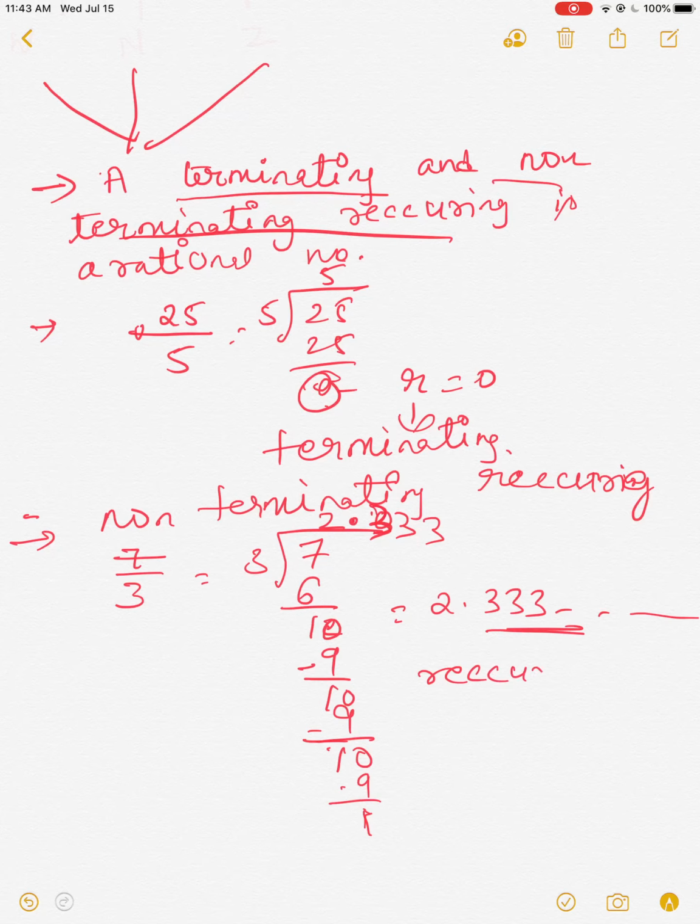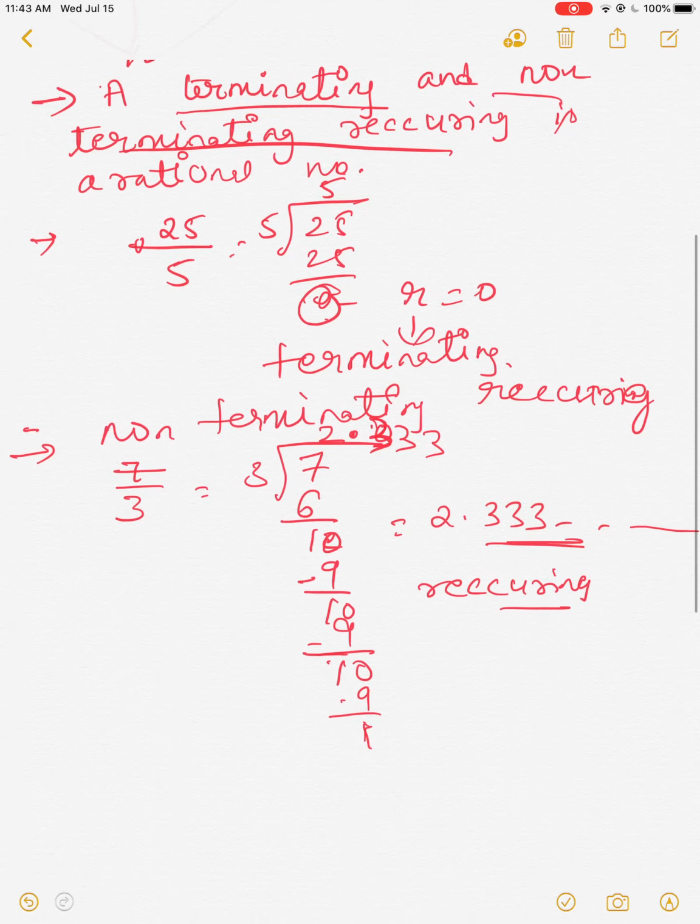What we call it as recurring. Supposing, I think you must have heard about bank recurring from your parents. Recurring deposit: every month the same amount will be deposited in the bank. That is called recurring. Here, that is why the same number is repeated, and that is why it is called recurring.